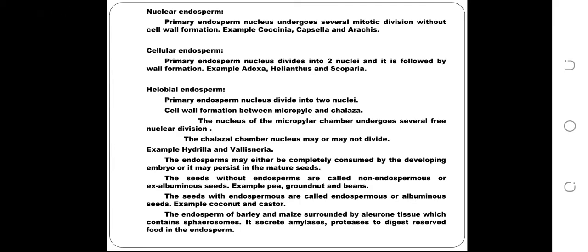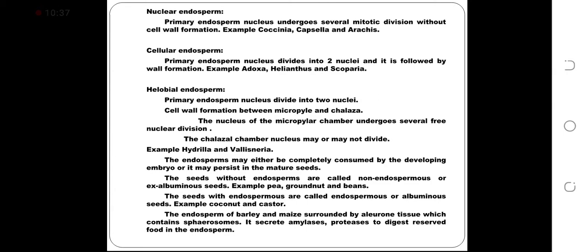the mature seeds. The seeds without endosperm are called non-endospermous or exalbuminous seeds. Example, pea, groundnut and beans. The seeds with endosperm are called endospermous or albuminous seeds.